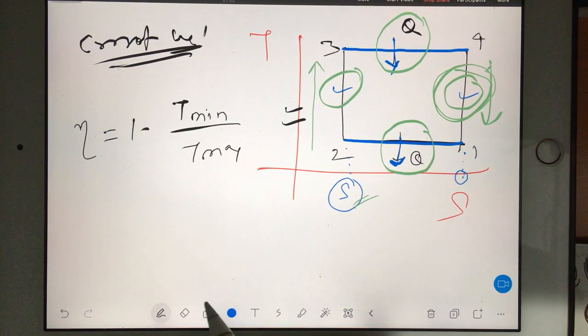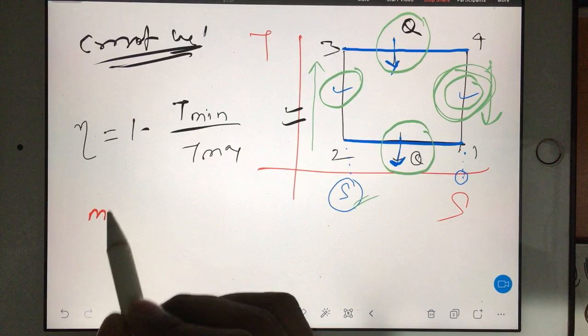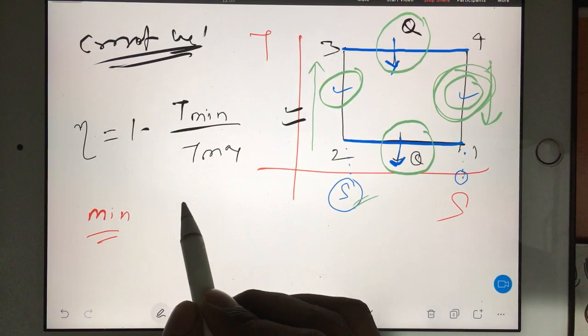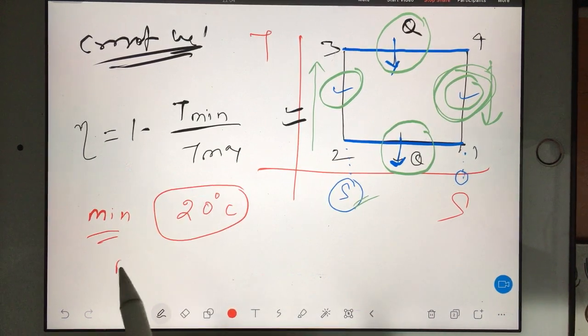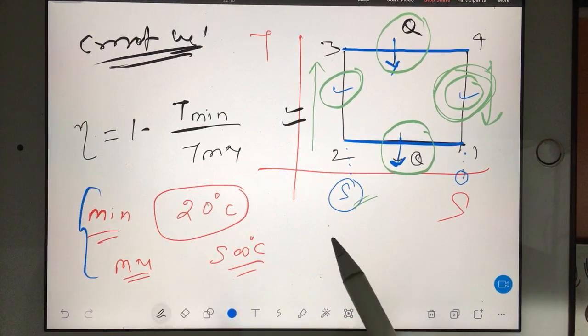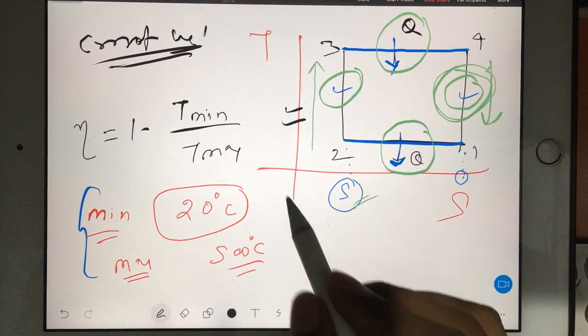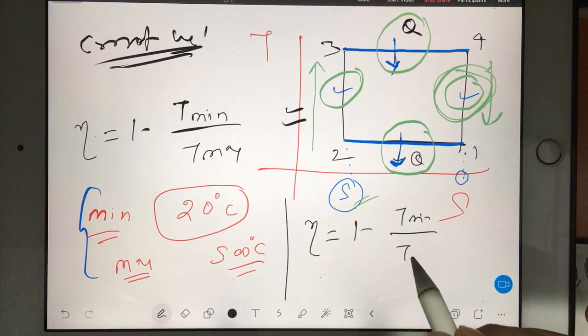You can consider, suppose in the Carnot cycle temperatures are given. Suppose the minimum temperature of the Carnot cycle is given as 20 degrees Celsius, and suppose the maximum temperature is given as 500 degrees Celsius, and they will ask the efficiency of the Carnot engine. So how will you solve? Very easy. You go for the efficiency formula, 1 minus T min divided by T max.